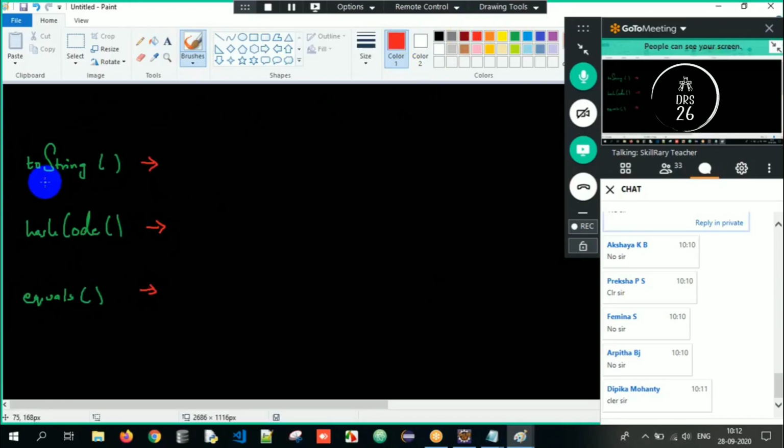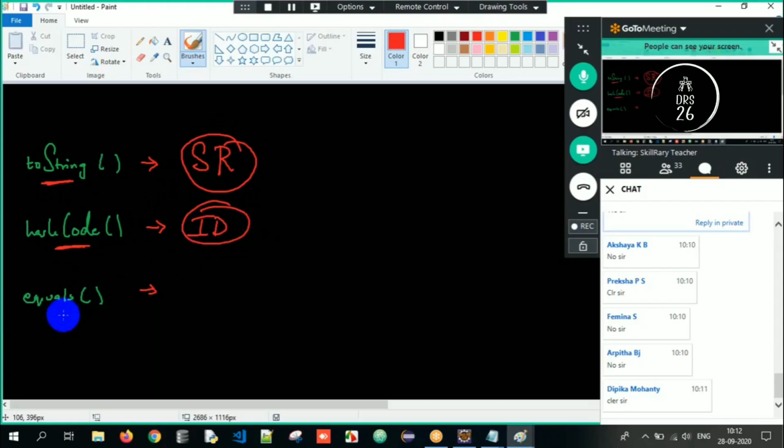The ToString method is used to give the string representation of an object. Correct? What is the job of the ToString method? To give the string representation of an object. The hashCode method gives a unique ID for an object. To identify an object uniquely, it returns one number. The equals method is used for content comparison. If I want to compare the contents of 2 objects, I have to write it with the help of the equals method. Got it? ToString, string representation; hashCode, unique ID; equals method, content comparison.